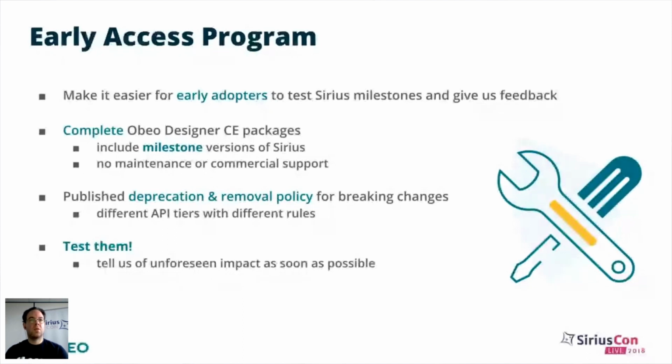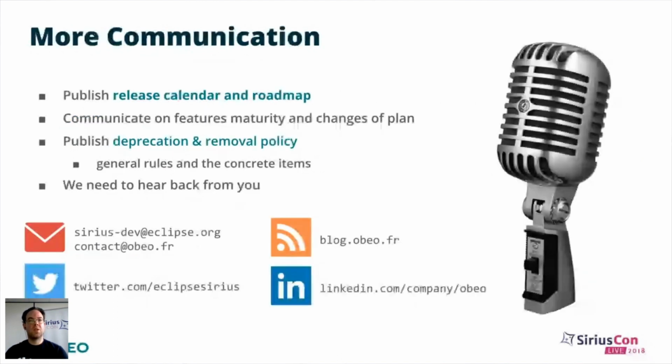In this early access milestone, we also publish a list of all the changes we plan to break or which are broken inside this version, and as we do in every version, we document all the alternatives and changes the users have to perform to adapt. And really the idea is to get the community to test these versions and give us as much feedback as possible, to tell us if there are any unforeseen impacts. We also want to communicate a little bit more, publish a roadmap and our deprecation policy, and of course the idea is to hear back from you.